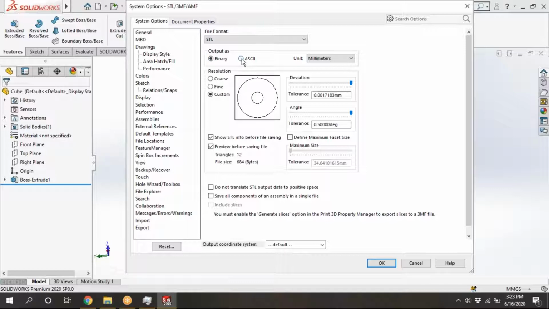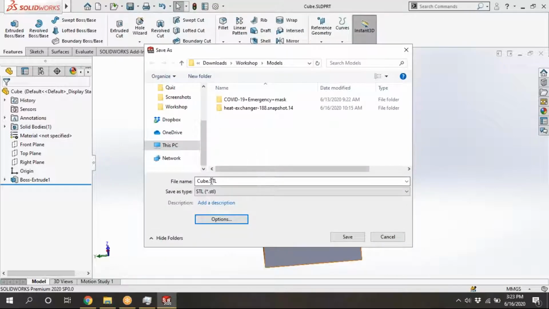That's why people prefer binary to save those files. We will see the code also in binary and ASCII. I am saving in binary. With the STL preview before file saving, we can see the triangles here also. Okay, I am naming this cube B.